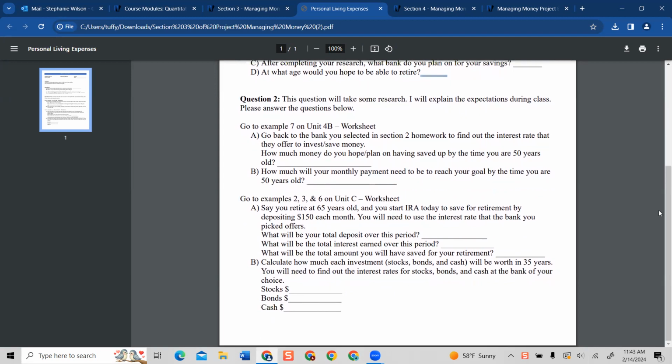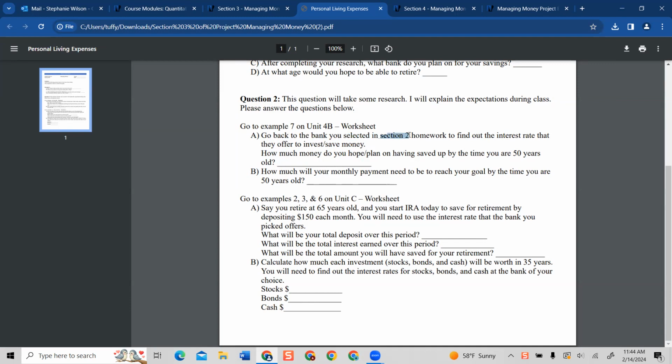Question 2. This question will take some research, and I'm explaining it here, plus I explained it in class. So on this first set, I ask you to go to example 7 on unit 4B worksheet. So when you go to that specific one, you need to go to the bank that you selected in section 2 homework to find the interest rate for offering investment to save money. However, we can go back to what I was saying just previously. If it doesn't offer the best interest rate for saving money, then you're going to have to do the other research, right? So whatever you decided to go on saving, you're going to make a note.